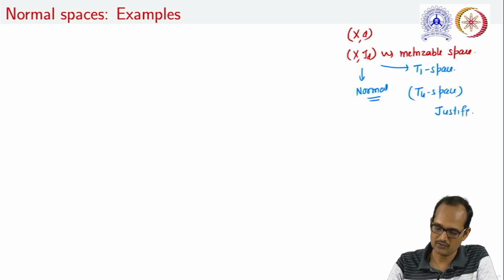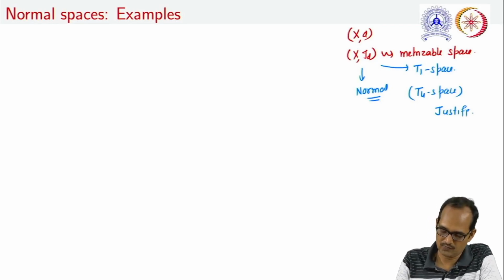In order to justify that this space is T4, let us take two subsets of X, A and B. These are closed and they are disjoint too.